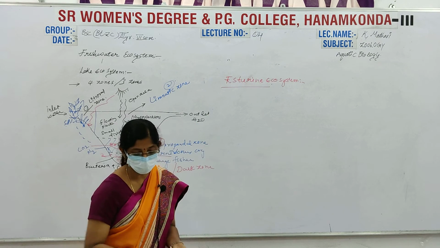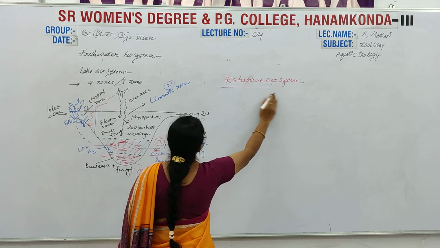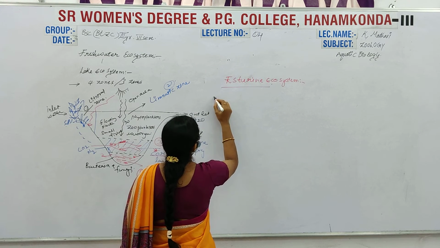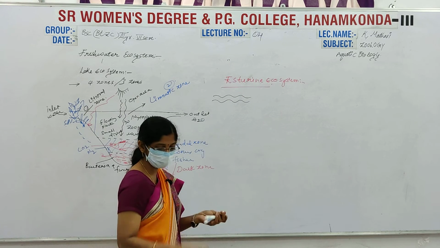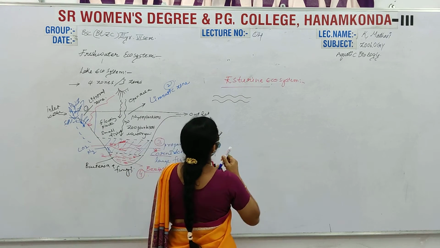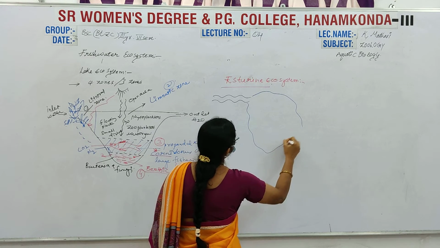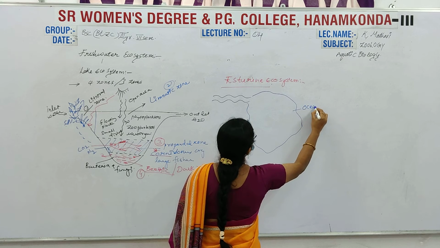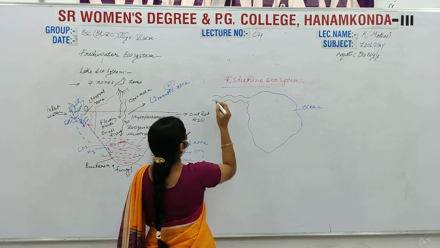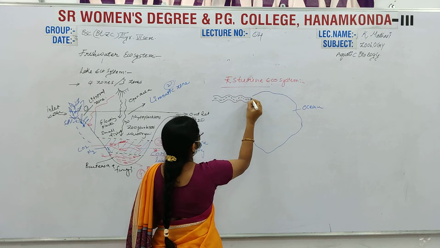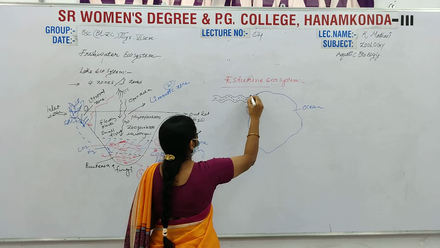Estuarine. What is meant by estuarine? Estuarine is nothing but where the flowing river opens into the ocean. Here this is the river, this is the ocean.